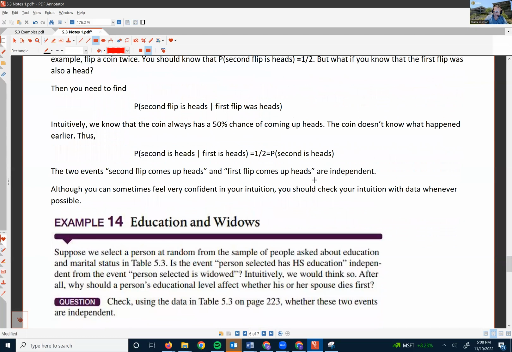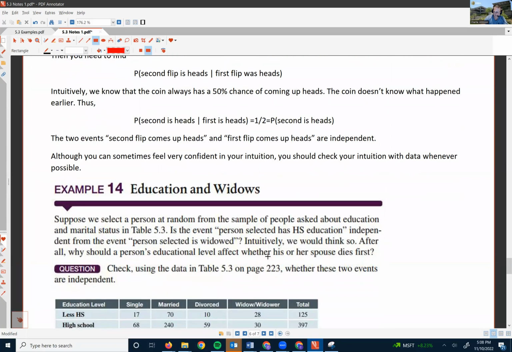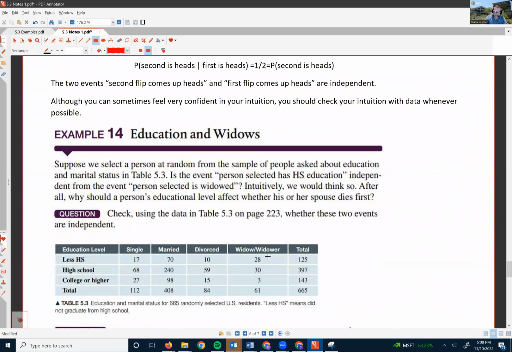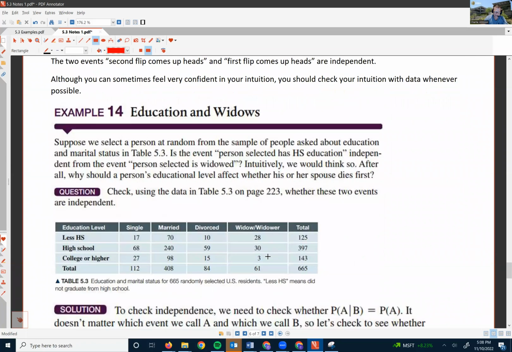Intuitively, we would think that knowing that they're widowed would have no bearing on their level of education. Why would a person's educational level affect whether his or her spouse dies first? So check using the data in this table whether the two events are independent of each other.